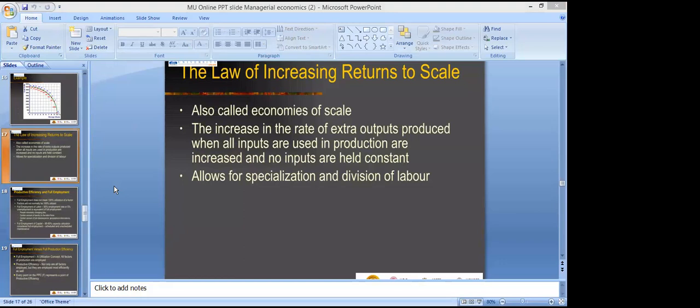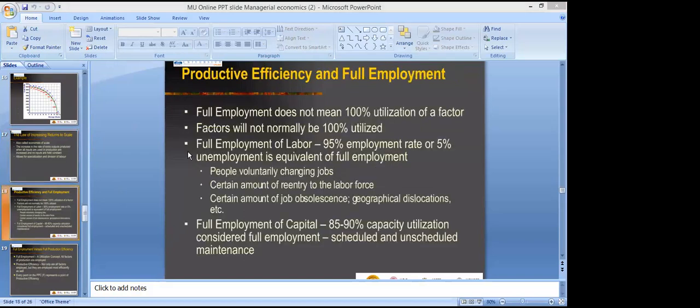Yes, I am. Okay. Now the next is productive efficiency and full employment. So this is the concern. When we talk about full employment, it doesn't mean 100% utilization of a factor. Factors will not normally be 100% utilized. Definitely, in practicality, we cannot use 100%, but we try to use them in the maximum possible way.